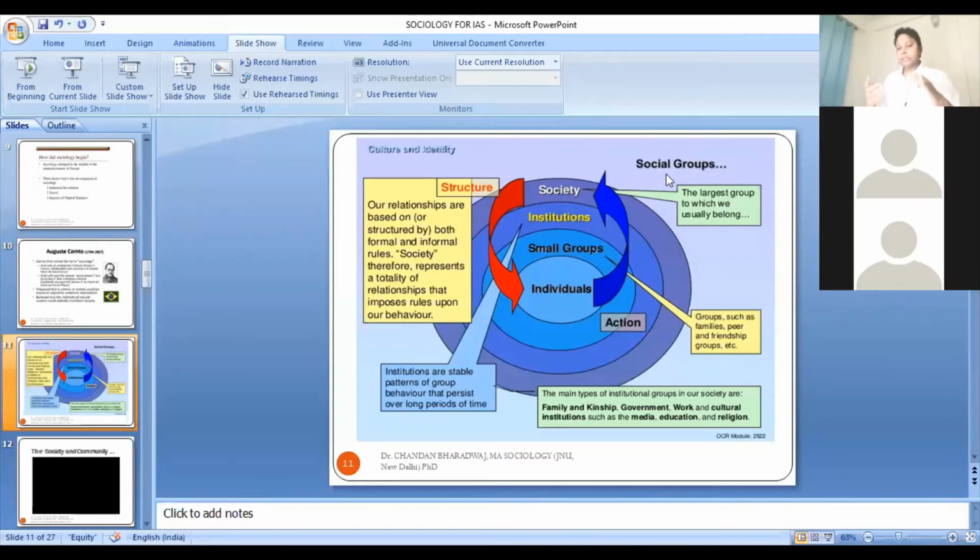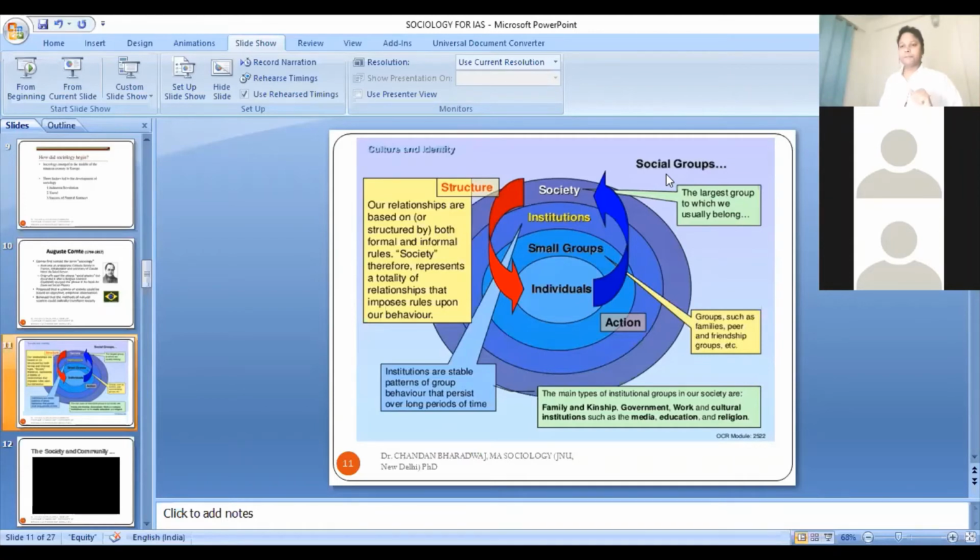And the kinship system of South Indian society or North Indian society is quite different from that of the Garo society or the Khasi society, or from that of an African society. So the three units which we have to deal with in sociological exploration are individuals, social groups, and third, institutions. And you will see that individuals, social groups, and institutions all are embedded together in society. They together constitute a larger social unit, which is called social structure.